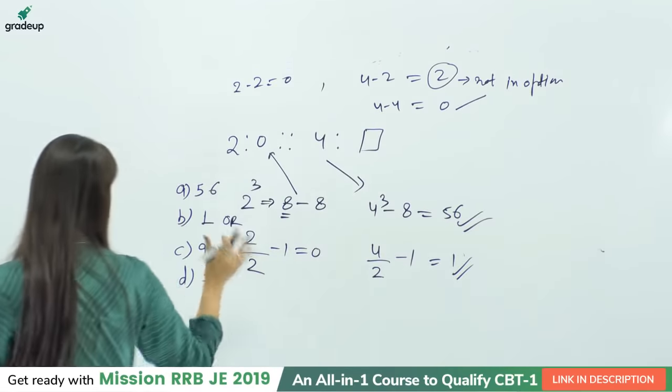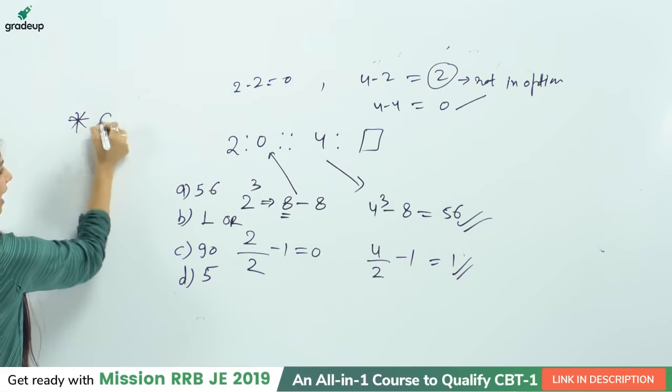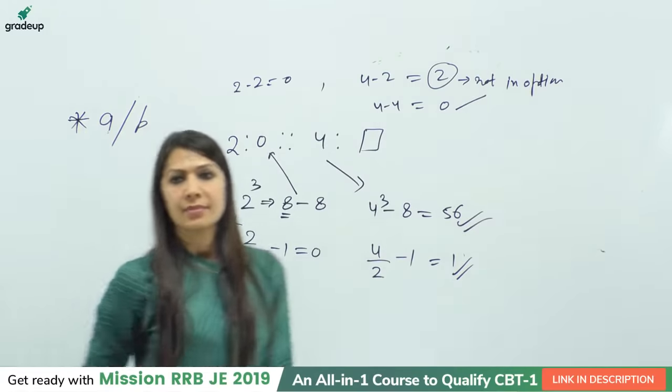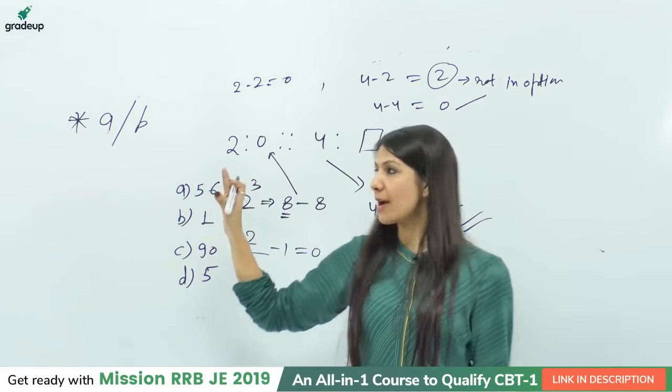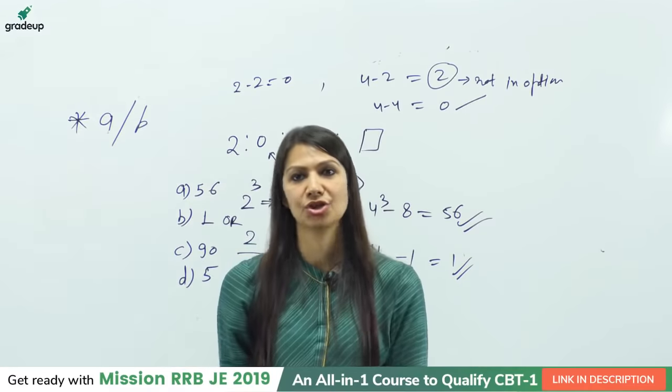In such a category of question, if you have more than one answer, the answer key will be like this, star A slash B. If you are confused about this, you can check it on the original website of your examination too.